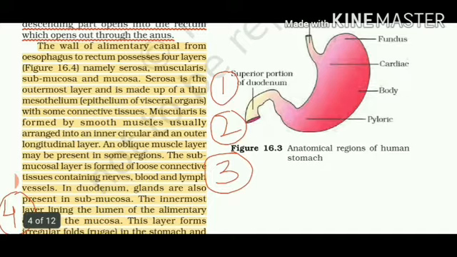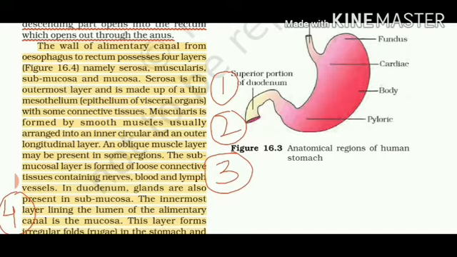Number 1 is serosa, that is outermost, and it is made up of mesothelium. It is mostly present in the visceral organs. Visceral organs are very delicate organs that contain blood and connective tissues. Number 2 is muscularis. As already told, it is made up of an inner circular and an outer longitudinal layer.